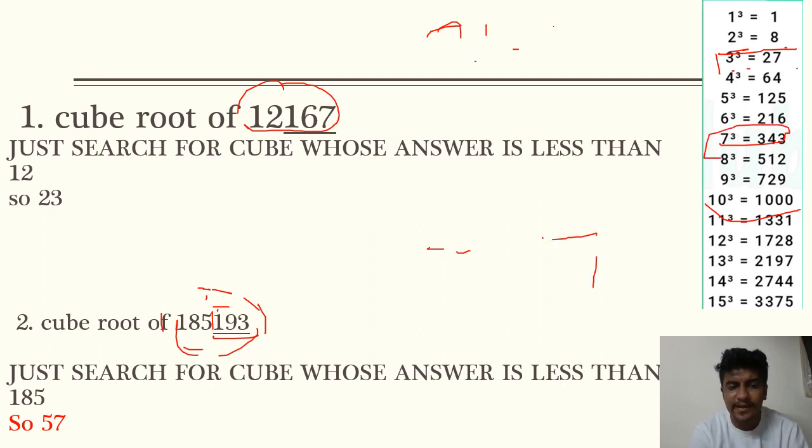Now there are 3 digits pending. So you have to take these 3 digits as one pair, 185. Now whose cube is just less than 185? It's 125, which is 5 ka cube. So 57 is the cube root of 185193.